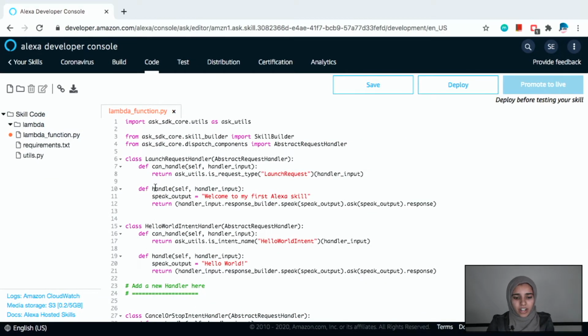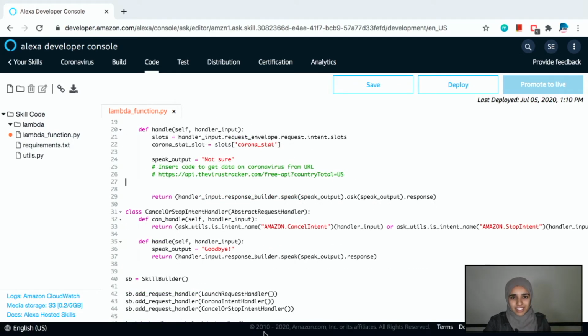So here on line 8, we have launch request. And on line 11, this is the speak output on what Alexa is going to say. She's going to say, "Welcome to my first Alexa skill." Let's save and deploy. In order for this skill to work, we need to get some corona stats.